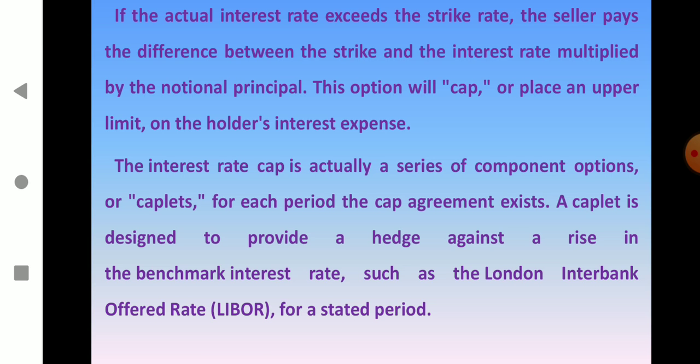The interest rate cap is actually a series of component options, or caplets, for each period the cap agreement exists. A caplet is designed to provide a hedge against the rise in the benchmark interest rate, such as the London Interbank Offered Rate, for a stated period. For example, if the per-period cap is 1% and the current interest rate is 7%, then the new adjusted interest rate cannot go below 6% or higher than 8%.